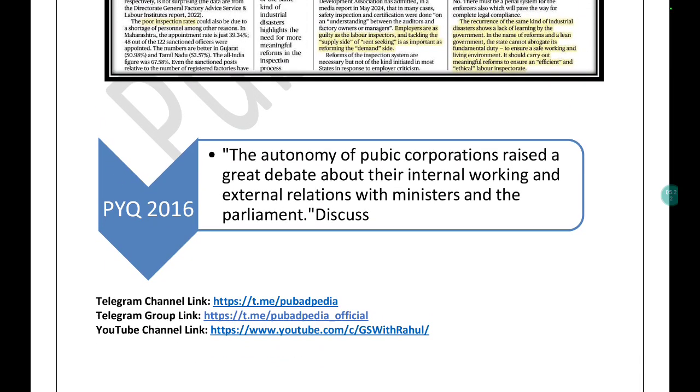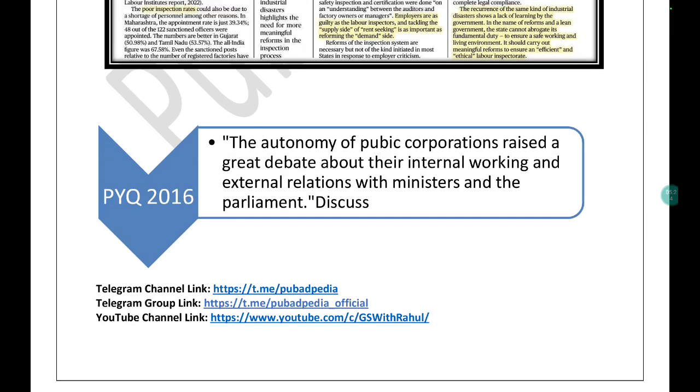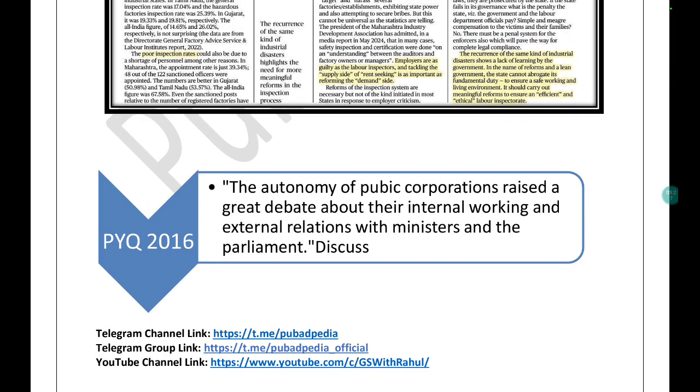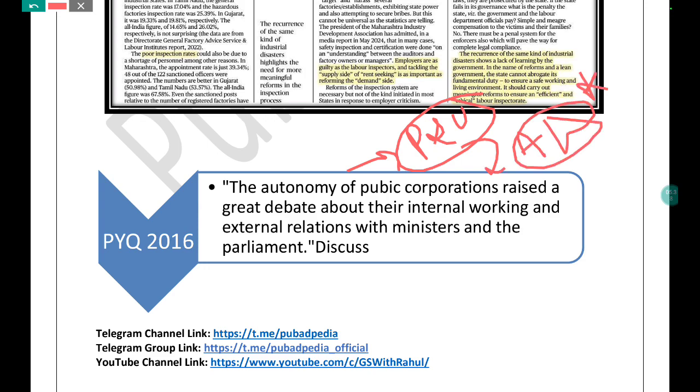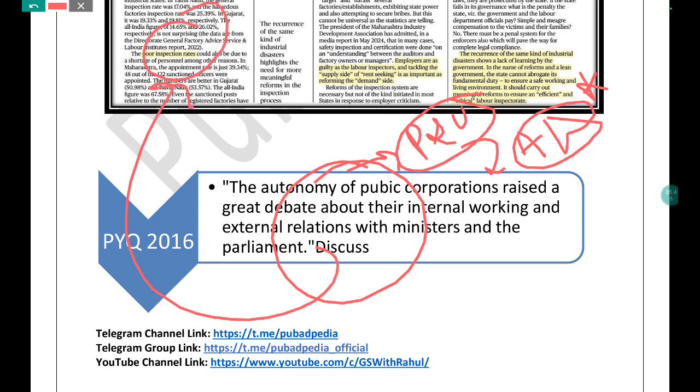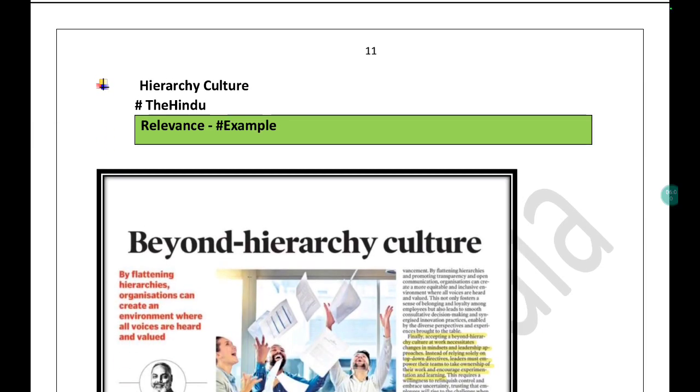Similarly, there is a PYQ with respect to public corporations, autonomy of public corporations. If you read the syllabus thoroughly, you will find that in Paper 2, PSU is given. Autonomy, accountability, conflict is the major theme of your syllabus, and if you look at the PYQs, questions come from there. Similarly, you can relate PSU with disaster management, the Indian Boiler regulation, etc. I hope you are getting this. In this way, you just need to use the article as a passing reference, because otherwise the syllabus and the questions are going to be static, but you have to use linkages like this. I hope you are done with this article.